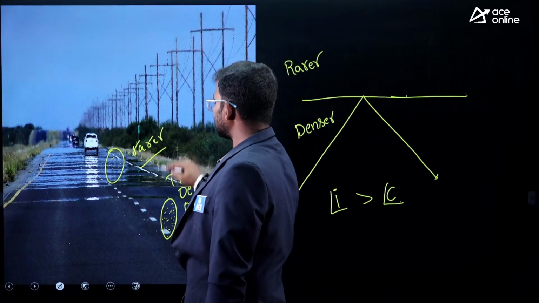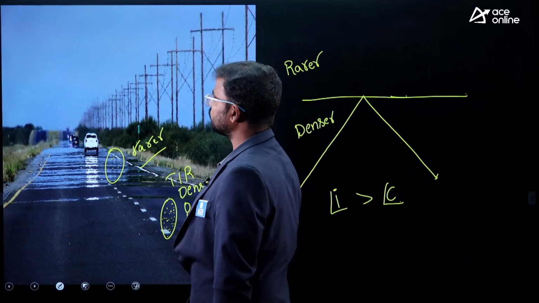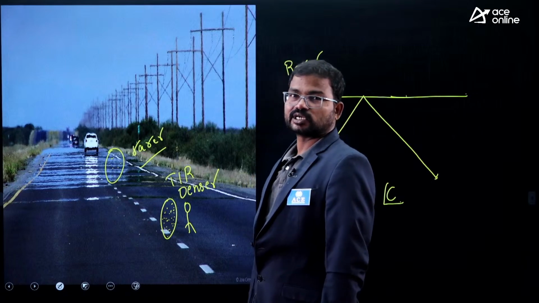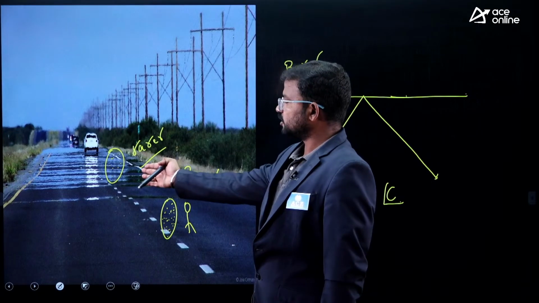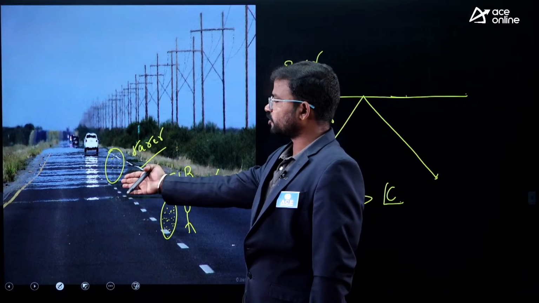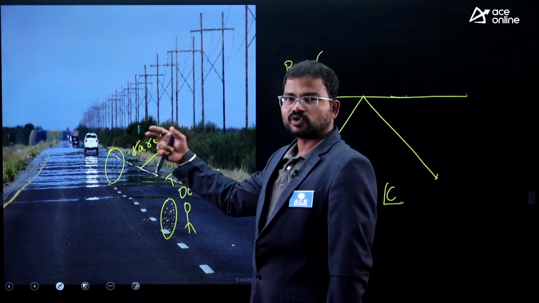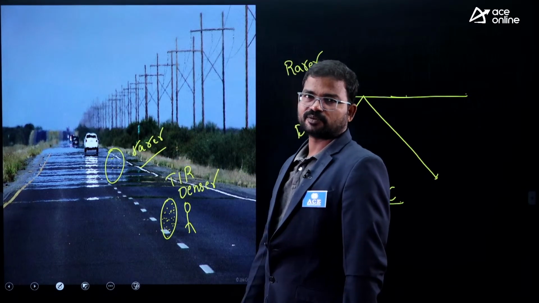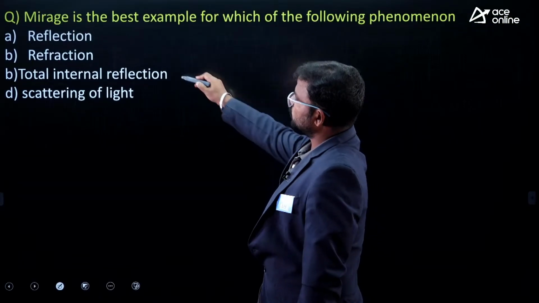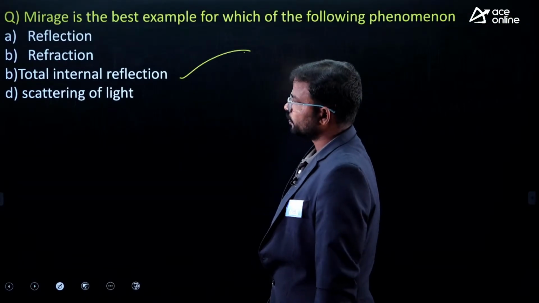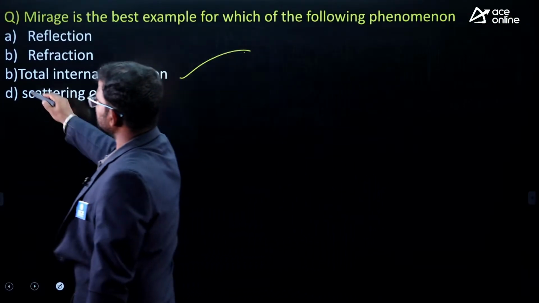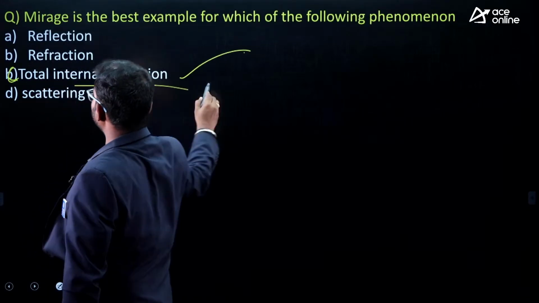When light travels from denser to rarer, mostly it shows total internal reflection. So here it shows a wet type of condition. Now there is no such situation, but in summer mostly we can observe this phenomenon because of total internal reflection. Option C is the right answer.